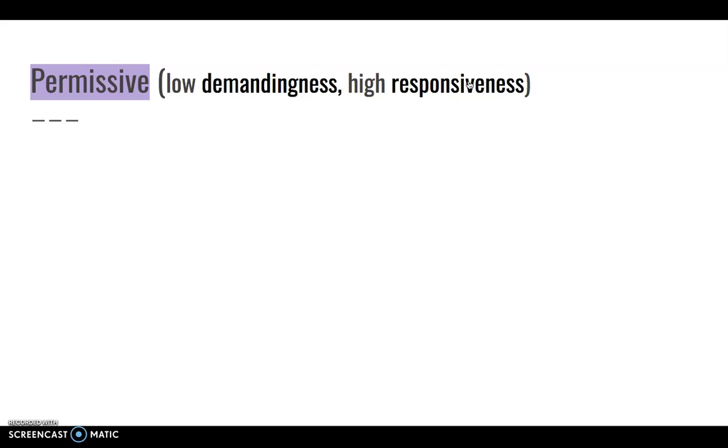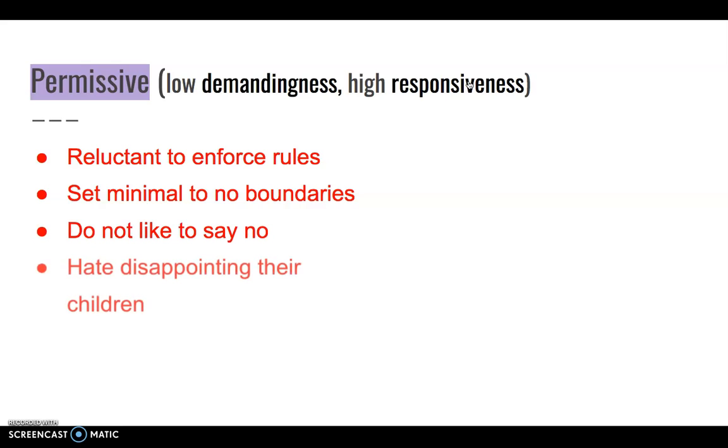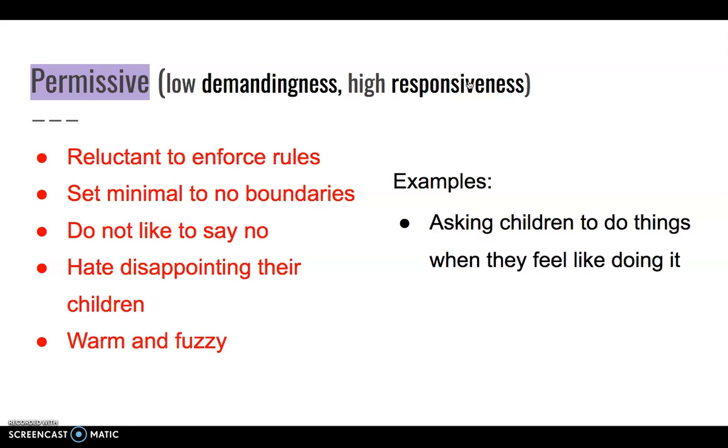The third parenting style is permissive. Permissive parents demonstrate low demandingness with high responsiveness. These parents are reluctant to enforce rules. They set minimal to no boundaries. They do not like to say no. They hate disappointing their children, and they desire to be seen as warm and fuzzy. Examples of this style may be asking their children to do a task but at their own convenience, or not setting any boundaries such as a bedtime.